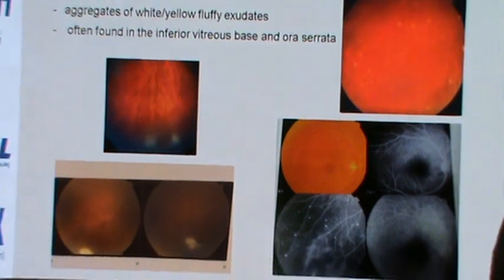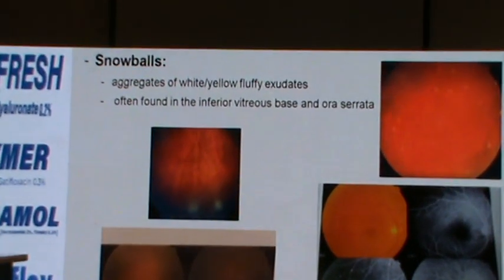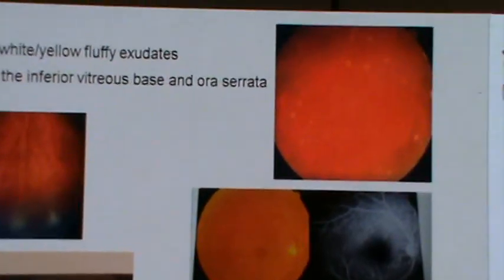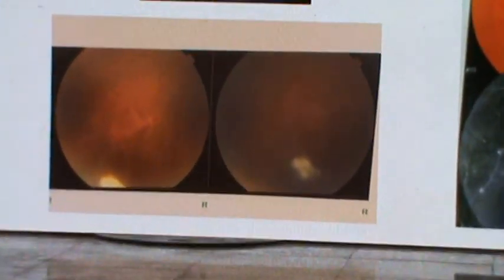Snowballs are commonly seen, and these are aggregates of exudates. We have an inflammatory reaction, they aggregate, they form these white, fluffy exudates, and they're usually, as Durahan mentioned, in the inferior vitreous, over the ora serrata, and we should have the patient look in all directions, dilate them widely, and try, if we can see through the vitreous haze, to detect these clots.